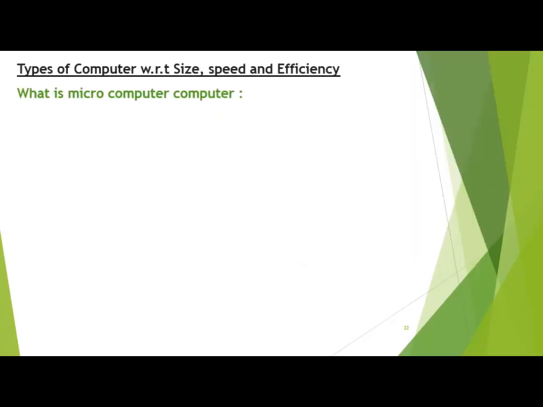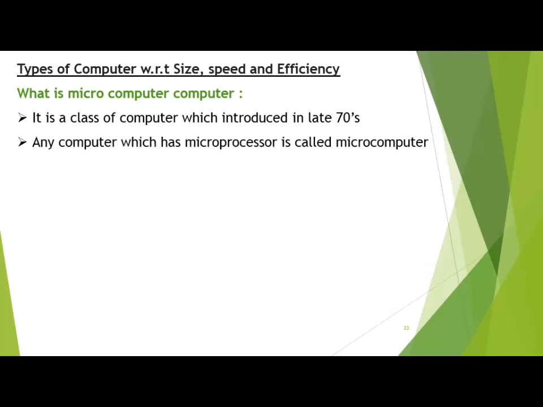Moving to the next slide. Now we are going to discuss what a microcomputer is. It is a class of computer introduced in the late 70s, as I told you, because microcomputers came at the end just because of the invention of the microprocessor. The microprocessor came in 1971, introduced by Intel. Any computer which has a microprocessor is called a microcomputer.